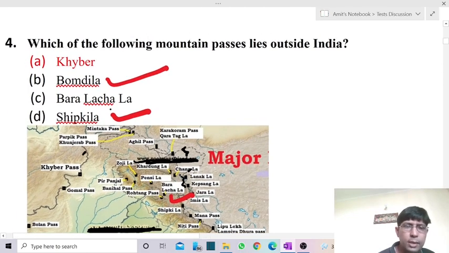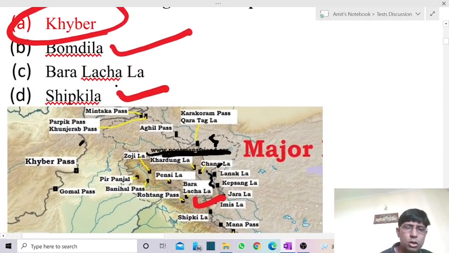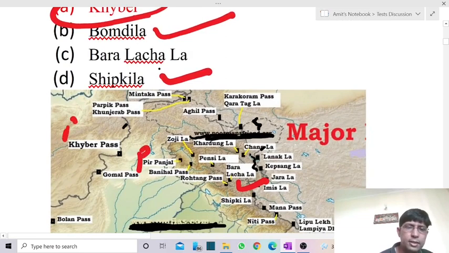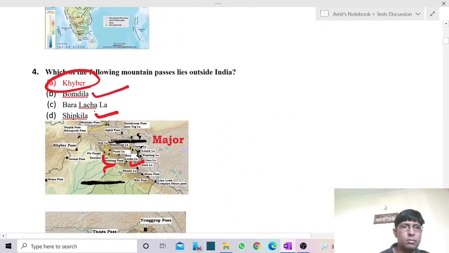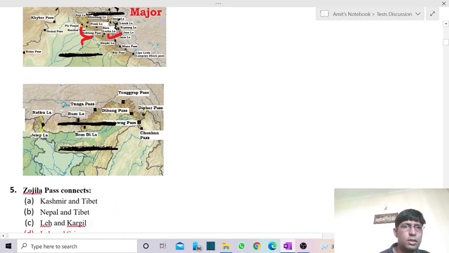Now, as far as the Khyber Pass is concerned, it's not forming the part of our territory. It actually forms the border between Pakistan and Afghanistan. So they were having Khyber Pass. Our territory is over here. See, this forms the territory of India. Over here we're having Khyber Pass. When Pakistan was the part of India, we had this particular pass which provides connectivity with Afghanistan or Central Asia. See, they were having Bomdila. It is in Arunachal Pradesh.